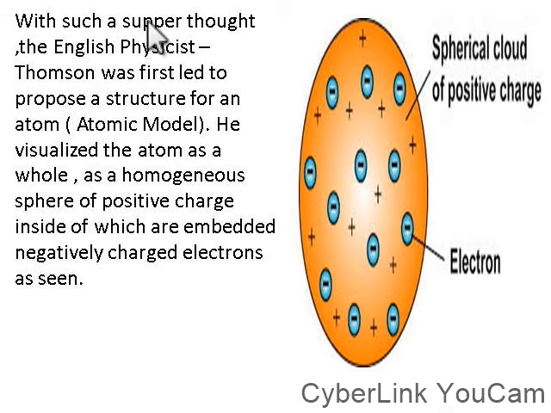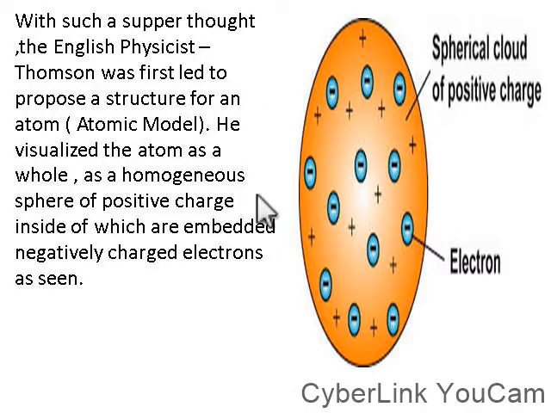So with such super thoughts, the physicist J.J. Thomson was first led to propose a structure of an atom, which we call an atomic model. He visualized the atom as a whole as a homogeneous sphere of positive charge inside of which are embedded negatively charged electrons, as can be seen here. With just one inspiration, neutrality in the definition of atom, this guy was motivated to come up with this structure.